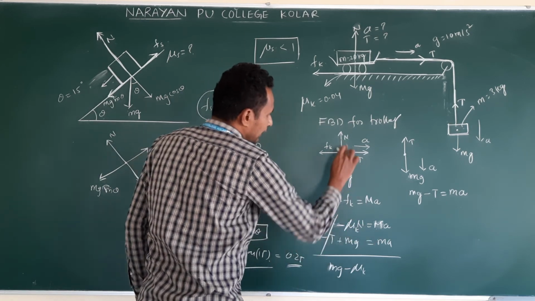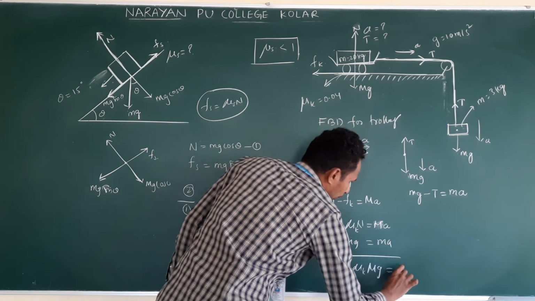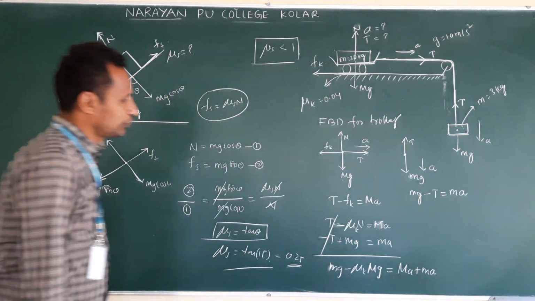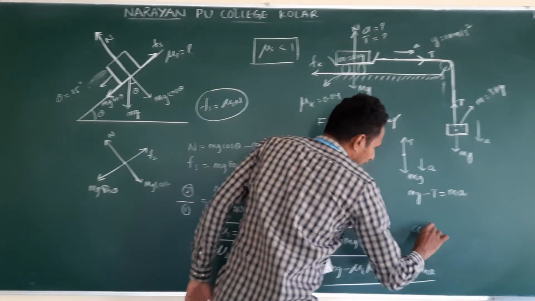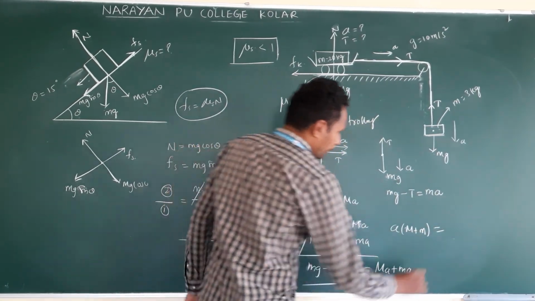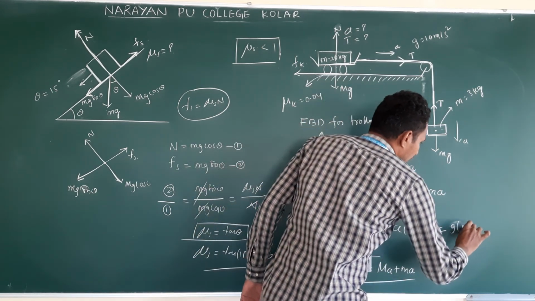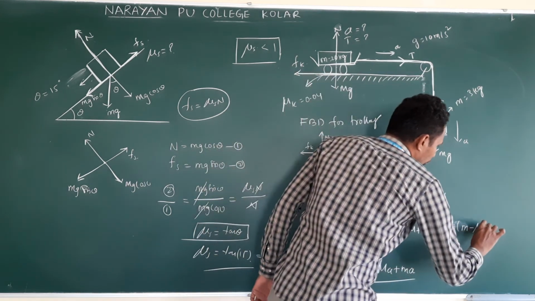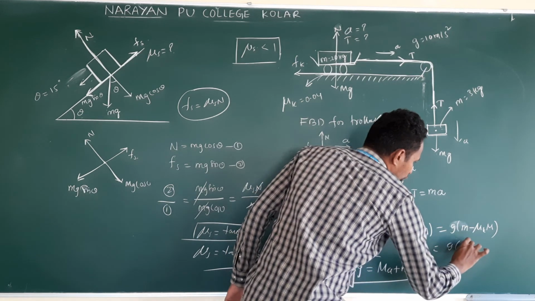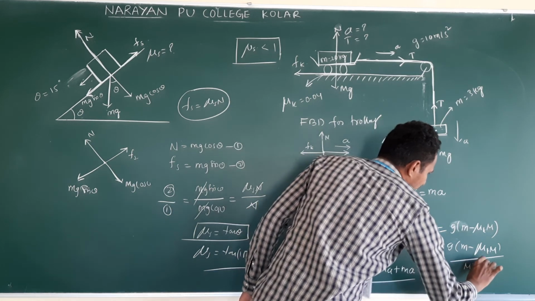From this, N is equal to capital M g. So small mg minus mu k capital M g is equal to capital M a plus small m a. Now from this expression, take a common: capital M plus small m. Also take g common: small m minus mu k capital M. Then a is equal to g into small m minus mu k capital M, by capital M plus small m.